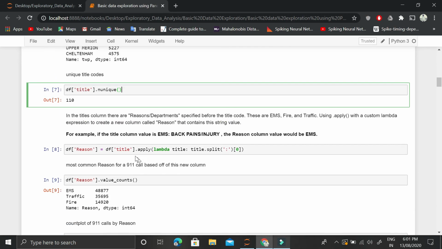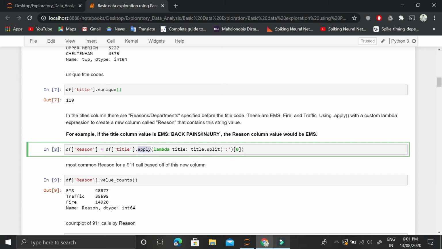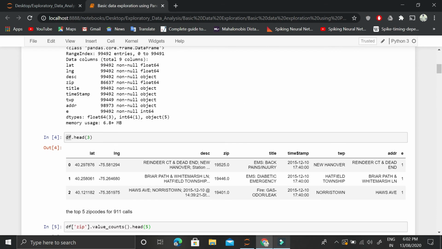For that, we want to apply a function on this title column. A lambda function is an inline function, like a one line function. Given the input x, what is input x? X is basically every single call row of this data frame. This apply function is applying this lambda function, which I'll be explaining in parallel, for each row. So for each row, it will take this title.